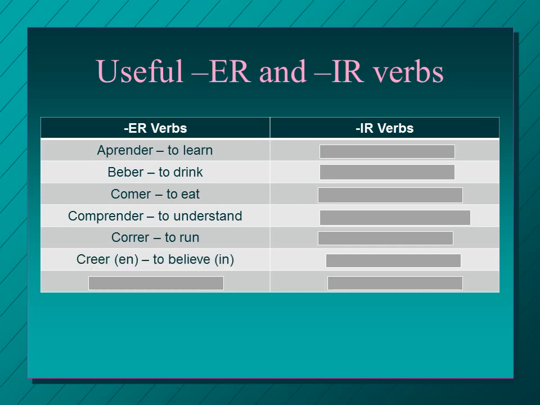Let's see. Here we've got creer. Creer means to believe. And then we have creer en, if it's believe in. And leer. Leer means to read. So with the two E's together, all the vowels still keep their sounds the same. You just say it a little bit longer. So for example, if a word was L-E-R, which isn't a word, we'd say ler. And L-E-E-R is leer.